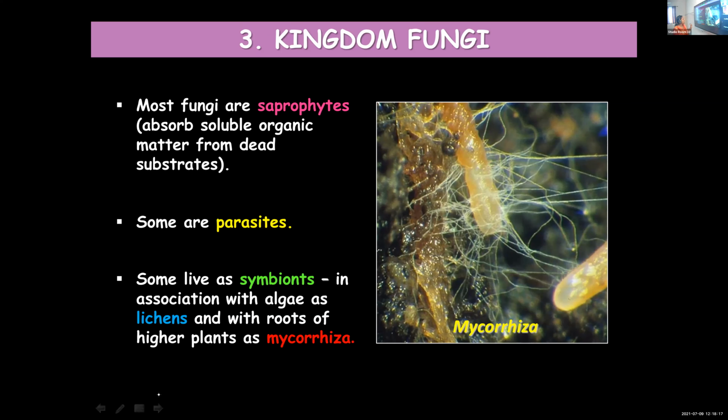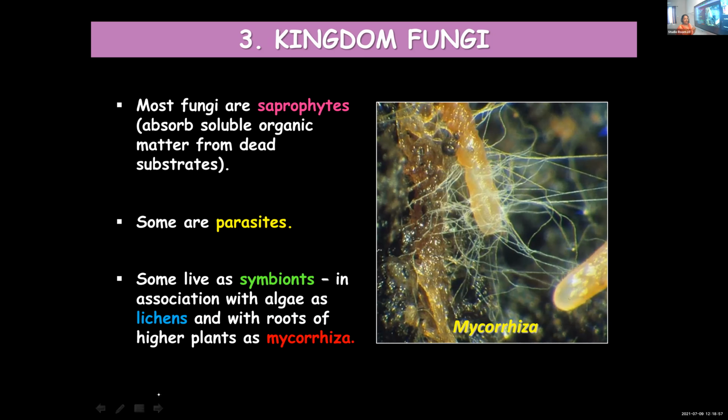Two typical examples are lichens and mycorrhiza. Lichen is a symbiotic association of fungi and algae. When fungi and algae live in a mutual association, you call it lichens. You will learn more about lichens in this chapter. And then some of them live inside the roots of higher plants. That symbiotic association is known as mycorrhiza. Mycorrhiza is a symbiotic association of fungi with the roots of higher plants. Both are mutually benefited. You will learn more about these two associations later in this chapter.